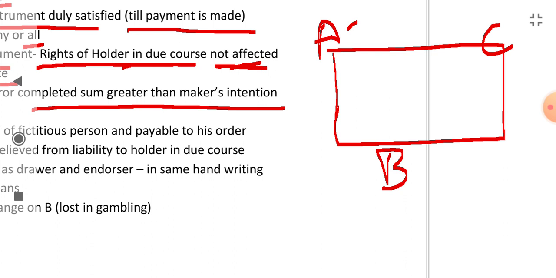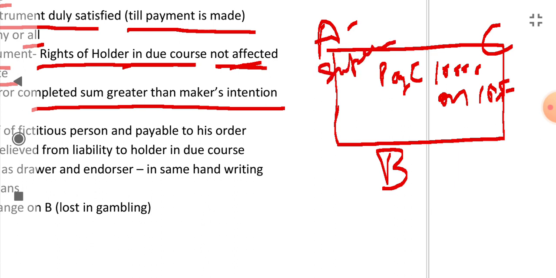A tells B to pay C 1000 rupees on 10th February. But instead of writing his original name, he writes a fictitious name like Superman, and signs his name as Superman. Okay, and then like this.